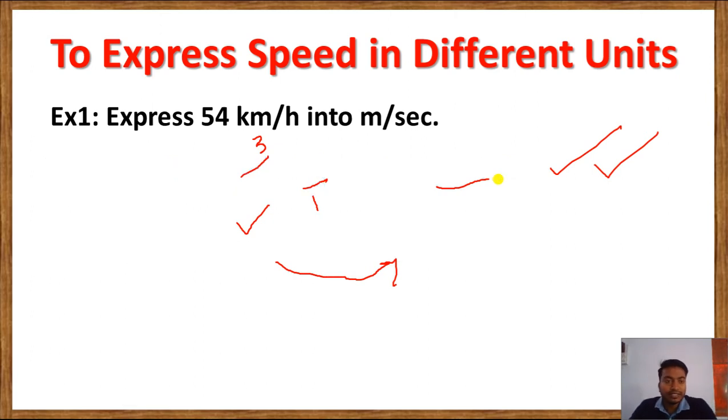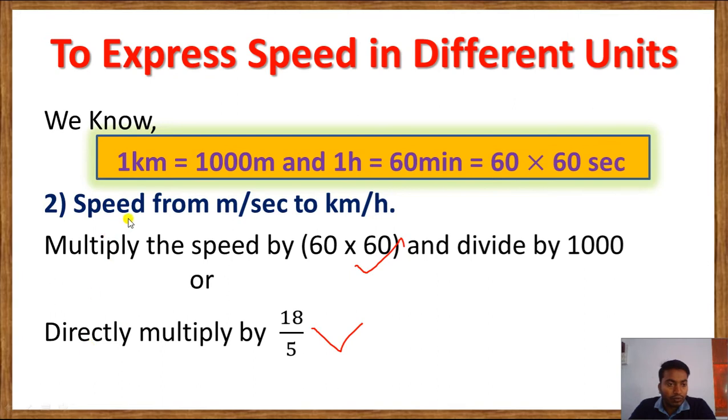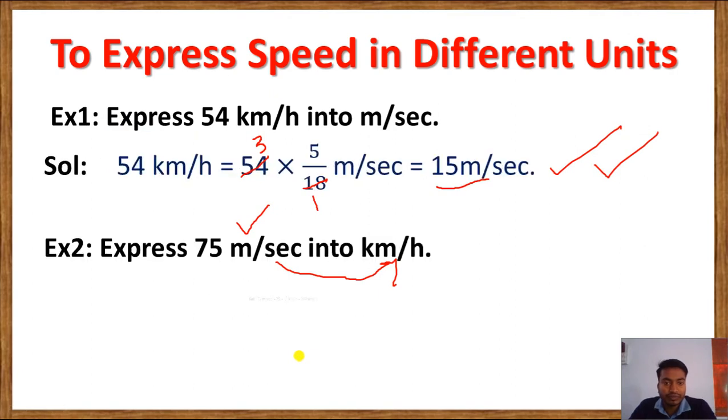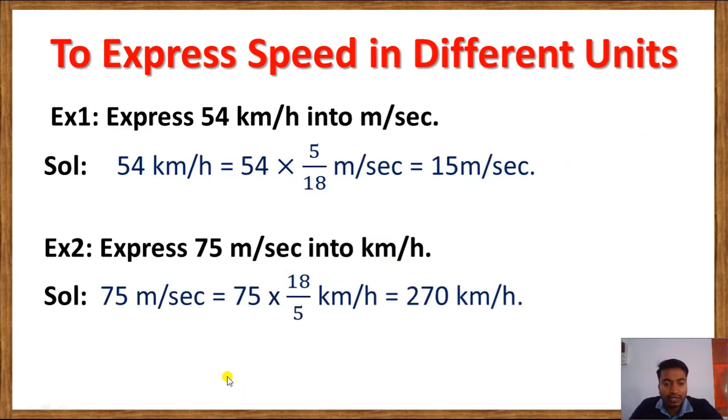We have seen that when we convert speed from meter per second to kilometer per hour, we have to multiply by 18 by 5. Same way here we multiply by 18 by 5. 75 into 18 by 5 kilometer per hour. Now reduce the term. 5 ones are 5, here also 5 ones are 5.